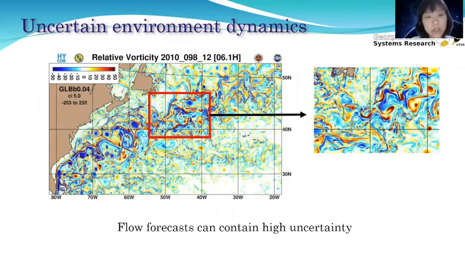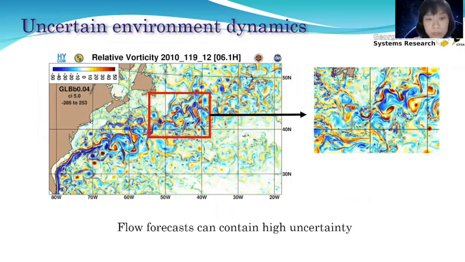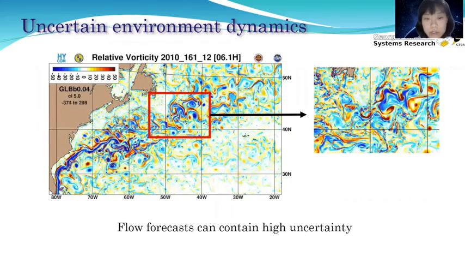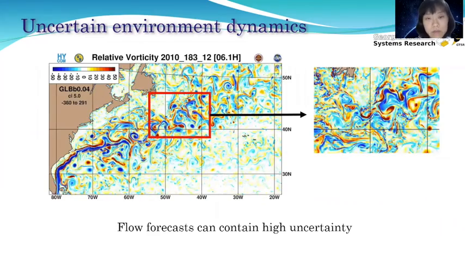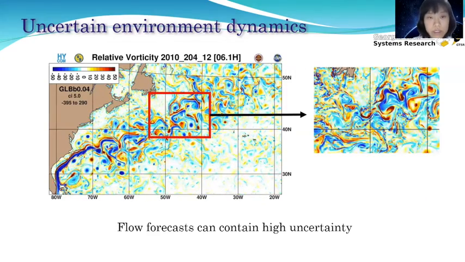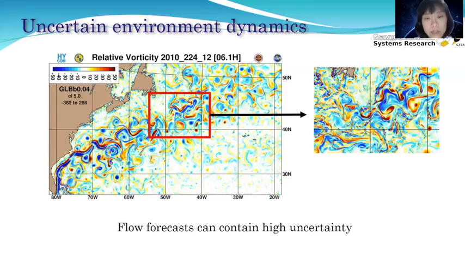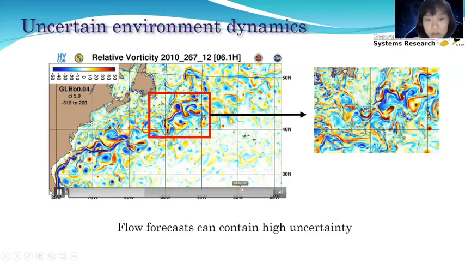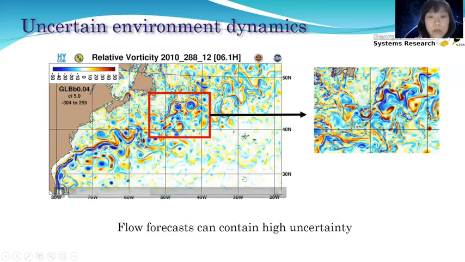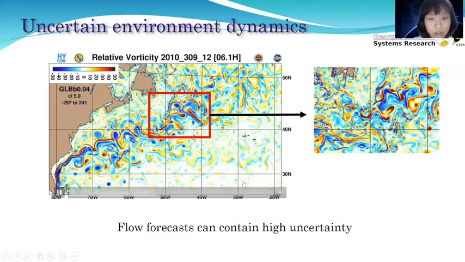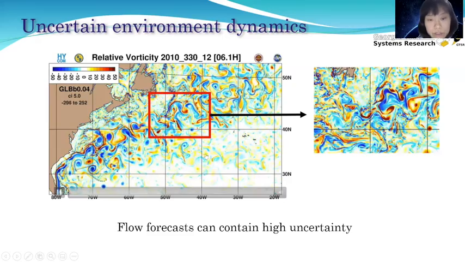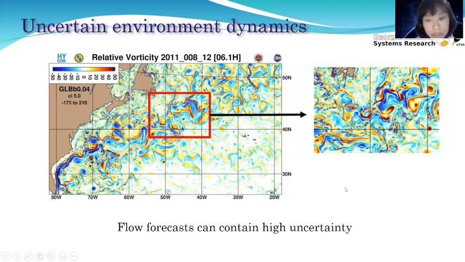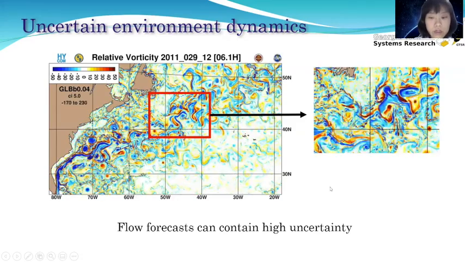And we would like to argue that this problem should be formulated as a POMDP problem, or a partially observable Markov decision process problem. The first reason is the ocean dynamics is highly uncertain. As you can see in this animation, the dynamics is highly complicated and there's no model that can perfectly predict this complicated dynamics in the future.